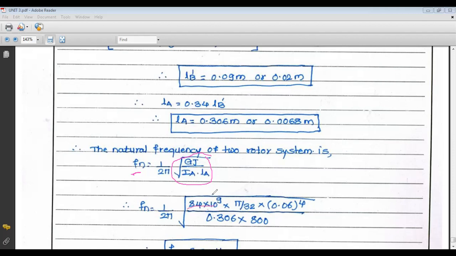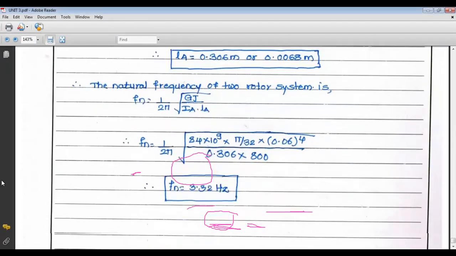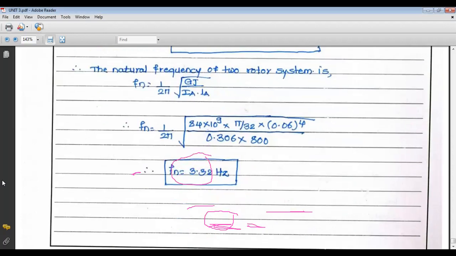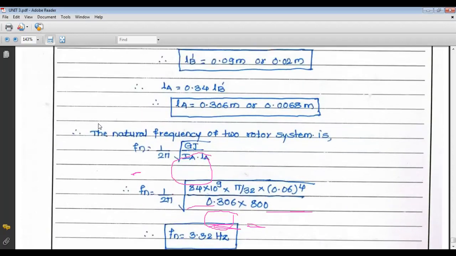G is 84 into 10 raised to 9, J is pi by 32 into DE raised to 4, where DE is 60 mm, that is 0.06, upon IA, which is given as 800, and your LA for the first set is 0.306 meter. So after calculation for the first set of LB dash or LA, we get the first natural frequency at 3.32 hertz.